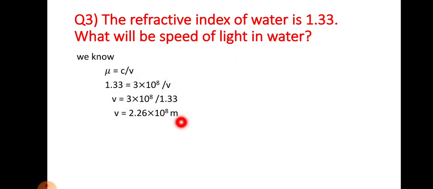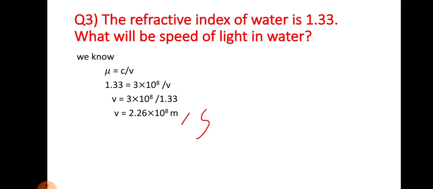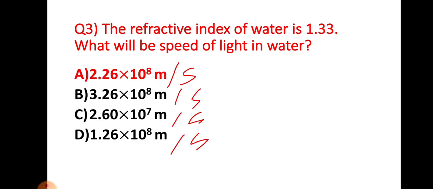By doing this simple calculation, we can find the correct answer for this question: option A is the right answer, that is 2.26 into 10 to the power 8 meter per second. The unit, meter per second, is missing in the option here. So the right answer for this question is option A, 2.26 into 10 to the power 8 meter per second.